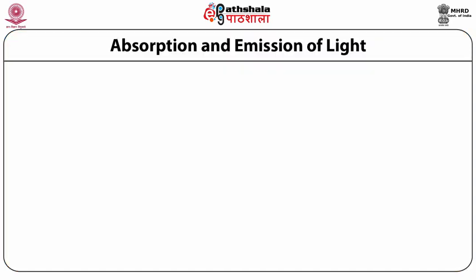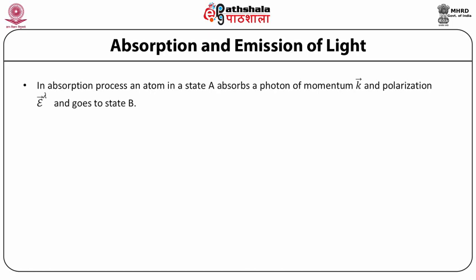In this module, we talk about the absorption and emission of light. This is, of course, an absolutely basic and fundamental process in physics, and quantum mechanics was applied to this process in the year 1927 with Dirac's theory of radiation. We have now, from the previous discussions, the requisite mechanism to deal with the absorption of photons by non-relativistic atomic electrons. In the absorption process, an atom in a state A absorbs a photon of momentum k vector and polarization epsilon lambda vector and goes to state B.